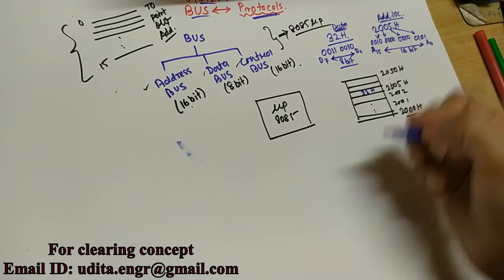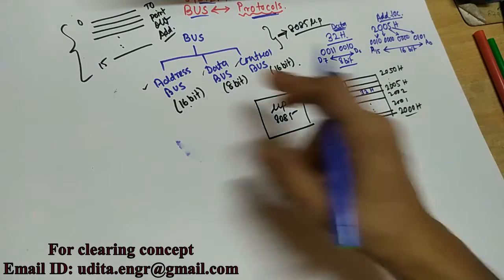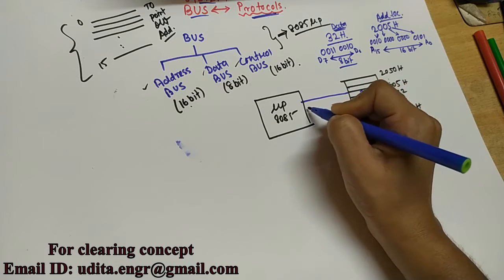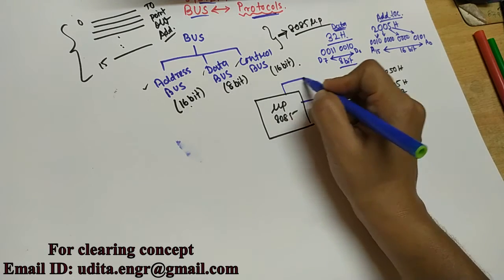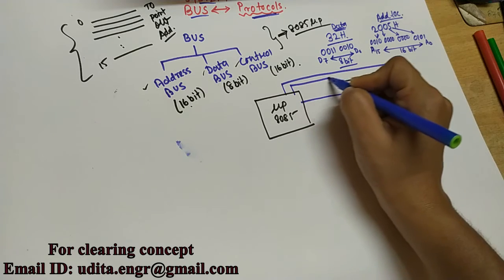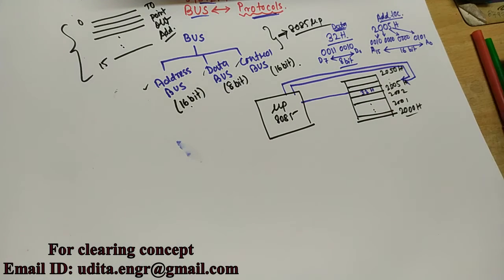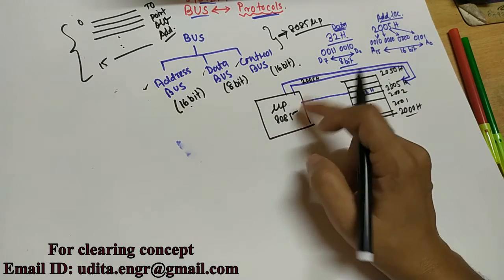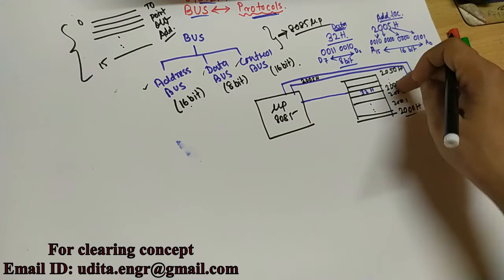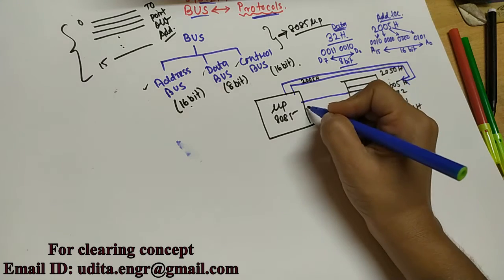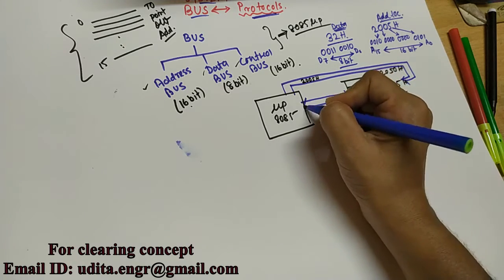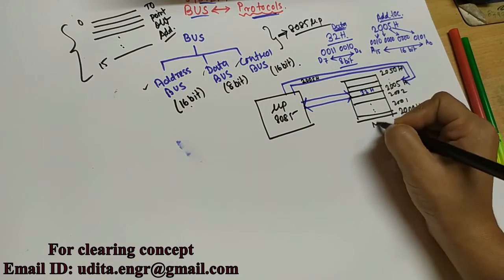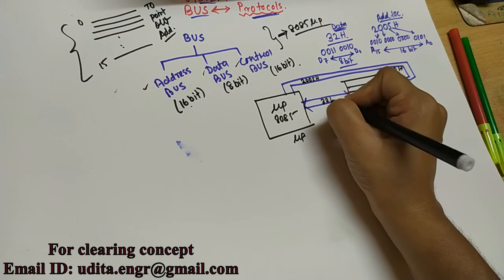Now what is going on? This is the address bus. At first, this location should be pointed out by the address bus. So on the address bus we get 2005H, because the microprocessor is pointing out this particular location from where the data is going to be transferred, either to the microprocessor or from the microprocessor to the memory. Here we get the 32H.